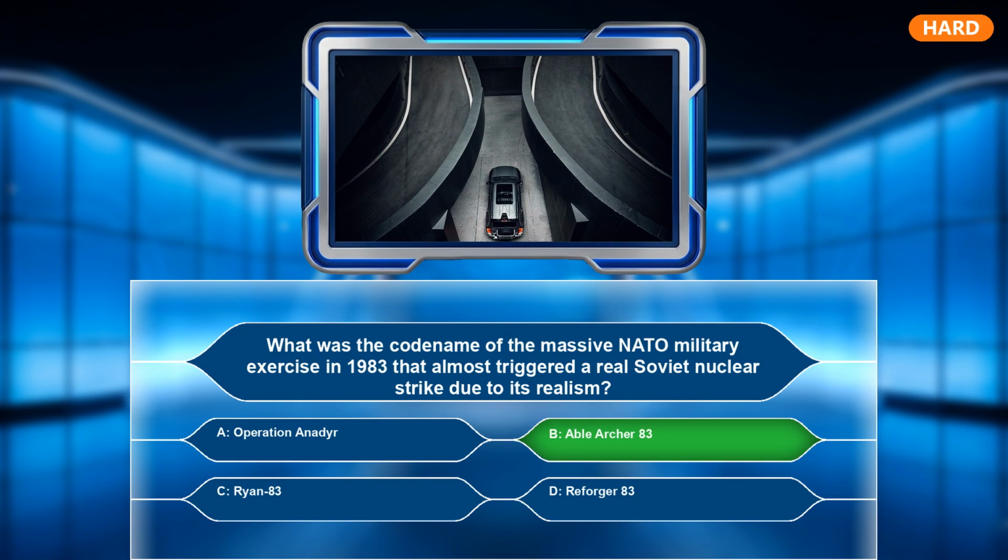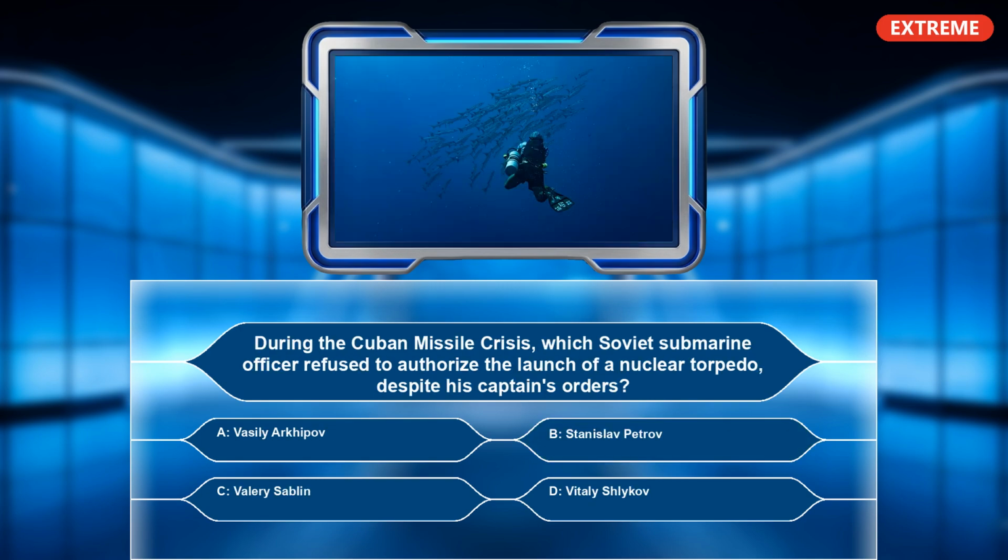Able Archer 83. Extreme difficulty. Only true experts will know these. During the Cuban Missile Crisis, which Soviet submarine officer refused to authorize the launch of a nuclear torpedo, despite his captain's orders? A. Vasily Arkhipov. B. Stanislav Petrov. C. Valery Sablin. D. Vitaly Shlikov. The correct answer is A.